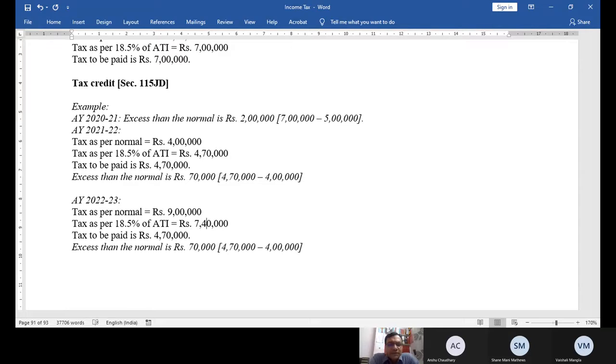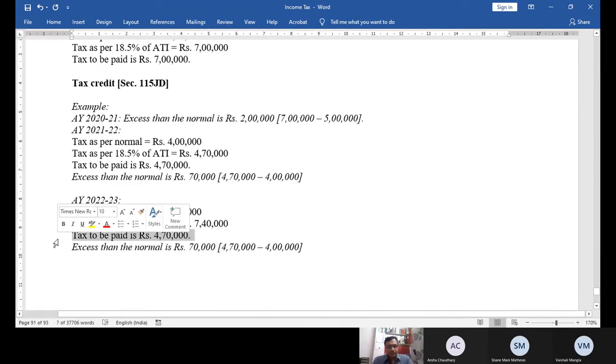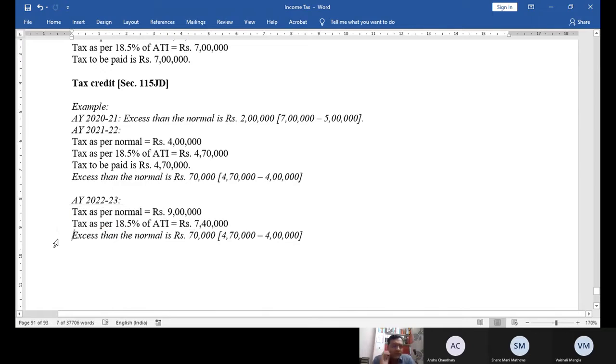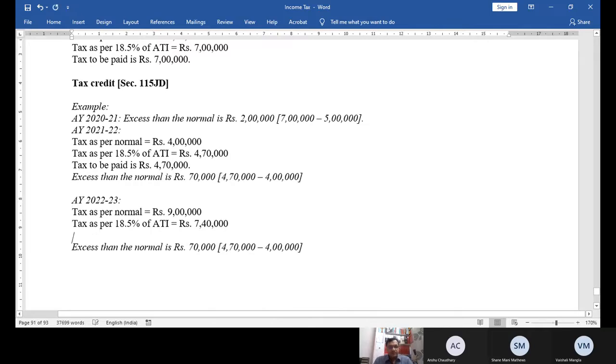Now in this case, my normal provision is more than the AMT. So how much tax will I pay? I will tell you how much tax is to be paid. But in this case, what is happening? Here, tax as per normal is more than what?